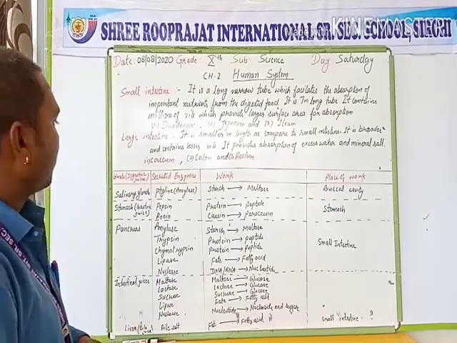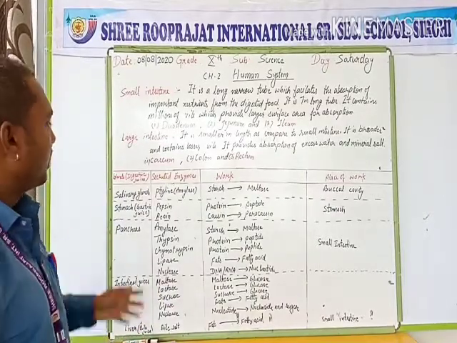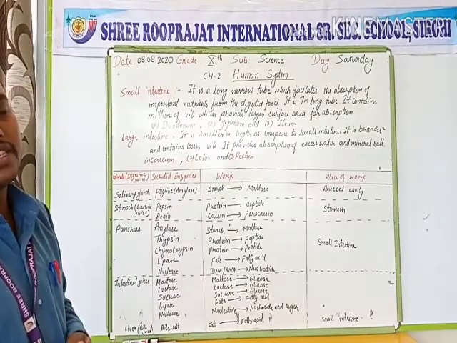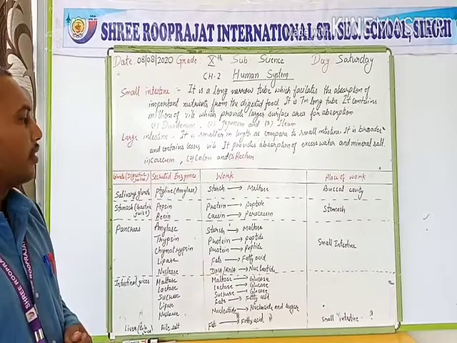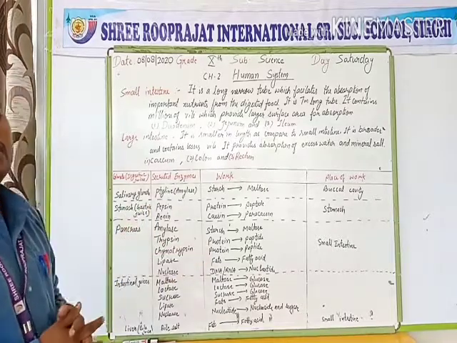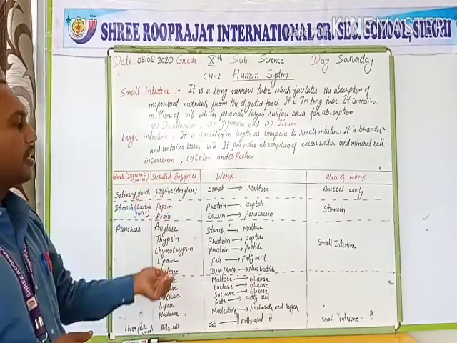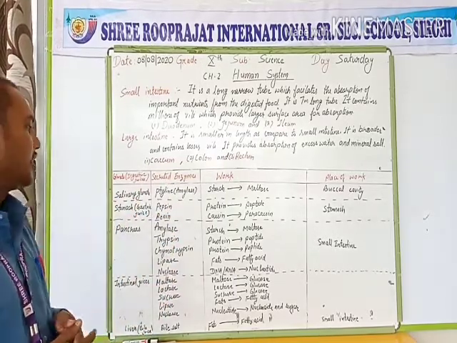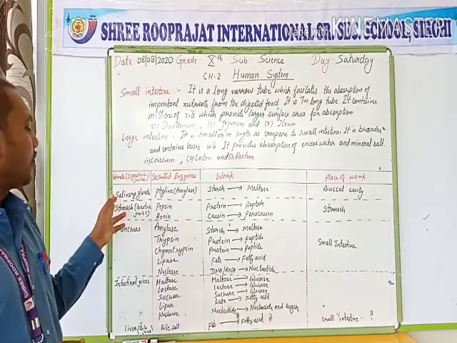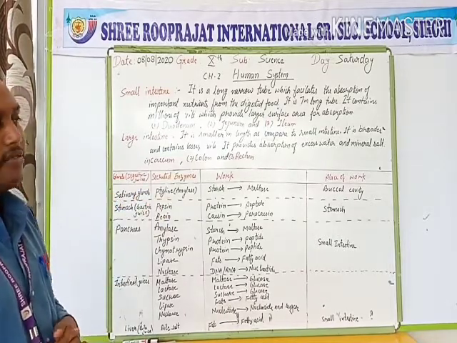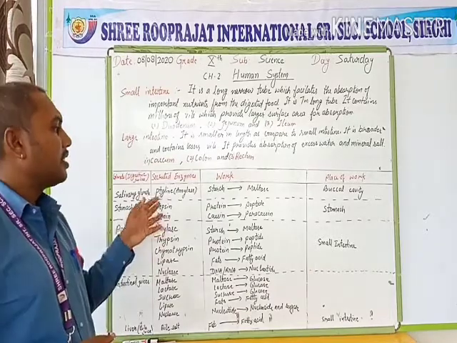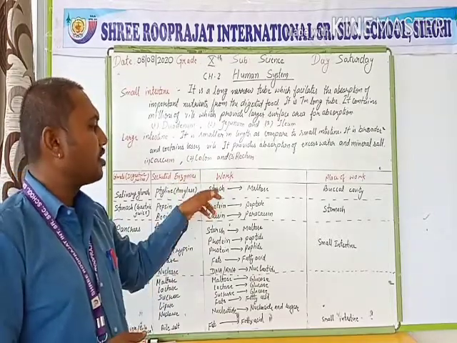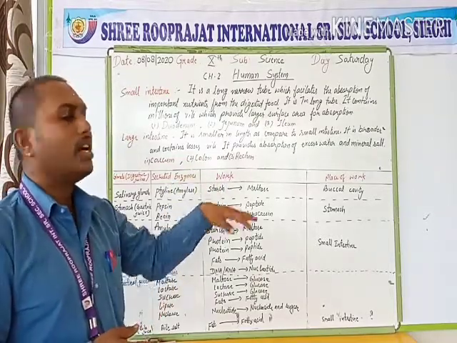Next, I have shown here the table for the digestive enzymes and the functions of these digestive enzymes present in our body. Now the glands or digestive juices secreted, the enzymes secreted by them, their work and the place of their work. First of all, the salivary glands. Salivary glands secrete an enzyme known as salivary amylase or ptyalin. This ptyalin digests the starch present in our food into maltose.